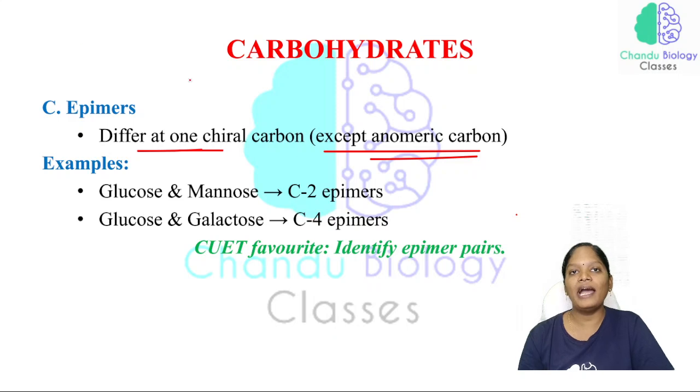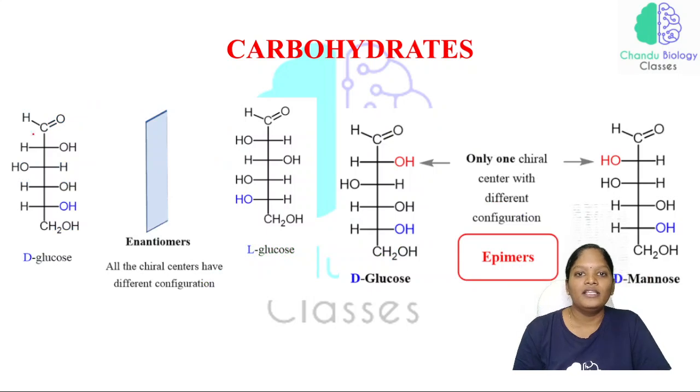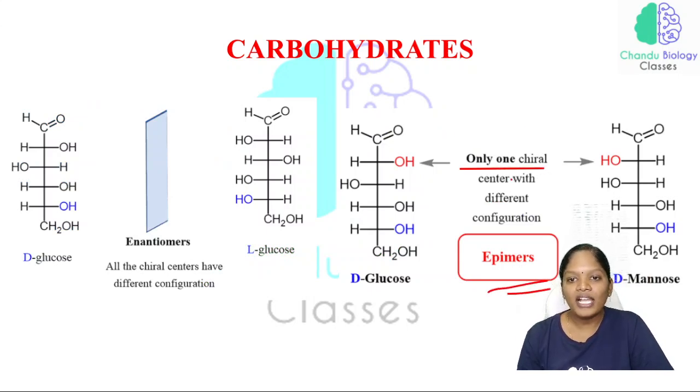Now comes to the epimer. Epimers differ at one chiral carbon except the anomeric carbon. So just look at this picture, the glucose and mannose. This is an epimer: only one chiral center with a different configuration.